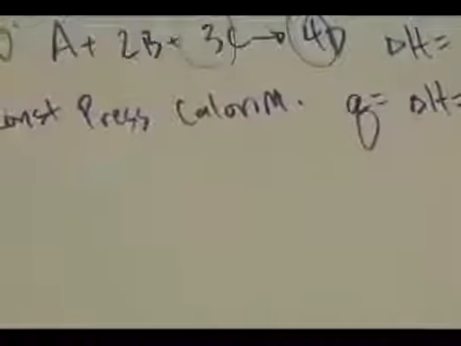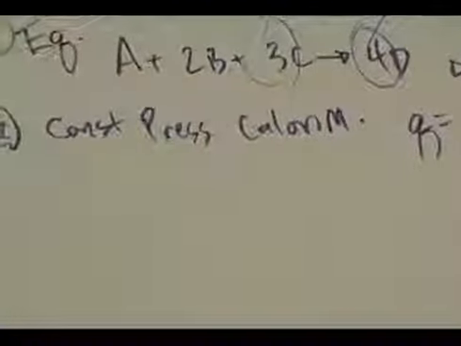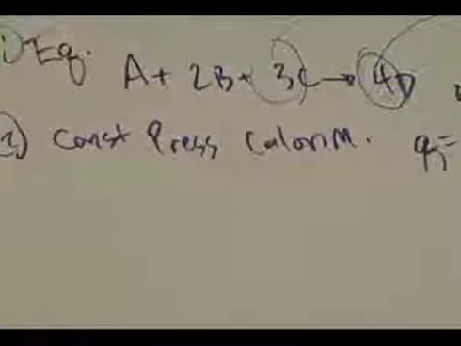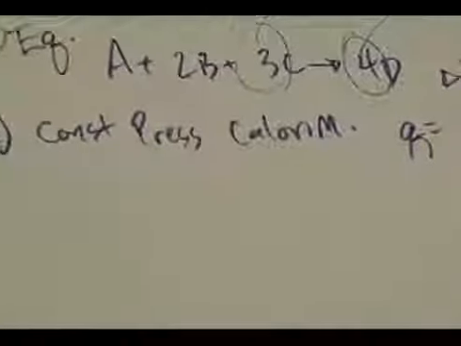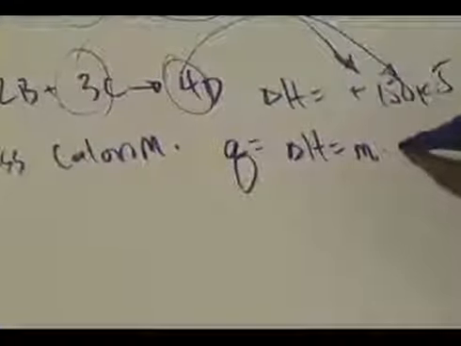The second way was something called constant pressure calorimetry. And constant pressure calorimetry usually took place in something like a coffee cup calorimeter, where the enthalpy was equal to Q because we did not have a change in pressure. And the equation for this was mass times specific heat capacity times change in temperature, where M stands for mass, C stood for specific heat capacity, and triangle T stood for change in temperature.